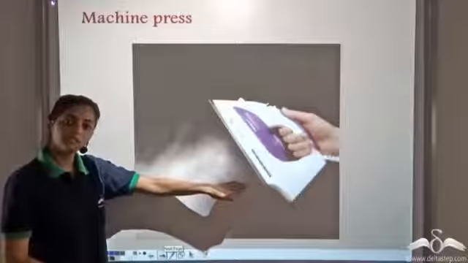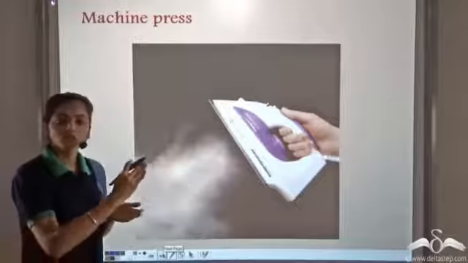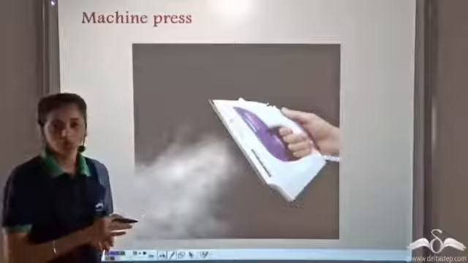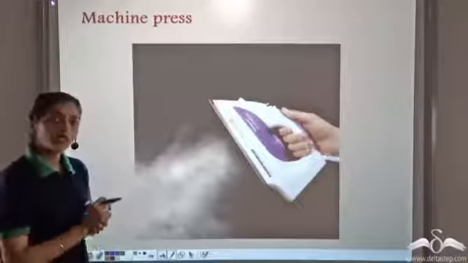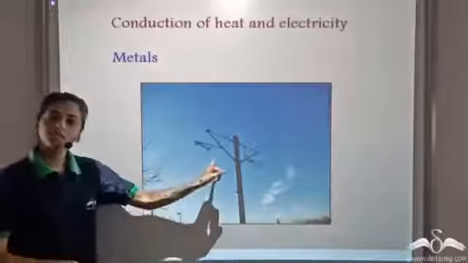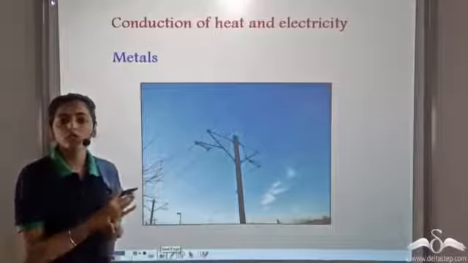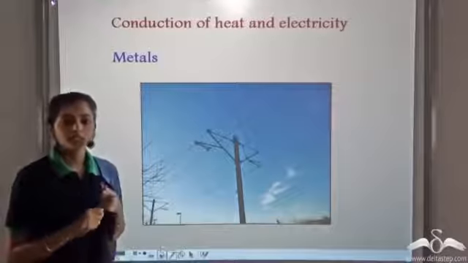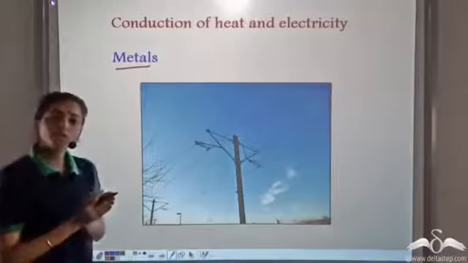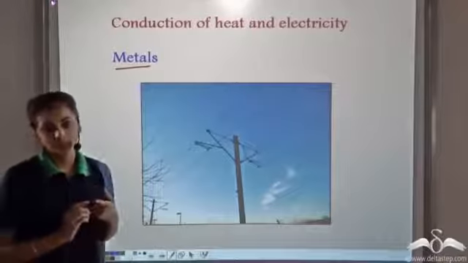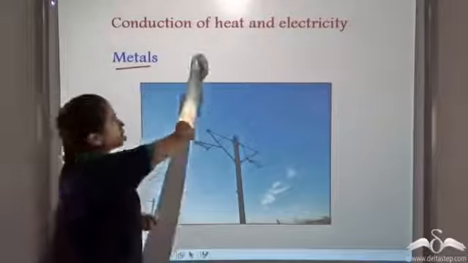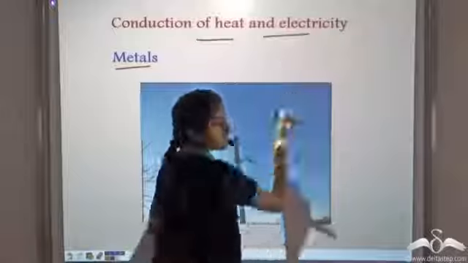Now again, in this case, the metal easily transfers the heat from the press to the clothes, and hence this is how we press the clothes. And the copper or aluminium cables. These are the cables which are used for the conduction of electricity. So we have seen that metals are generally very good conductors of heat and electricity. This is why we use them for different purposes, for the conduction of heat and electricity.